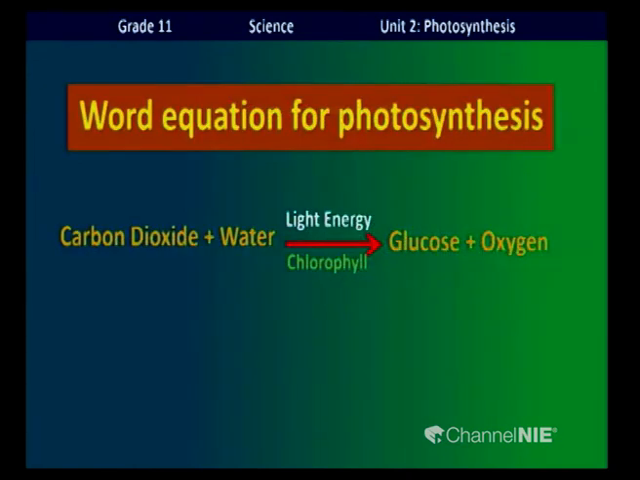Now, what is this? This is the word equation for photosynthesis. Carbon dioxide combines with water and produces glucose and oxygen, utilizing light energy and chlorophyll. This is the word equation for photosynthesis.